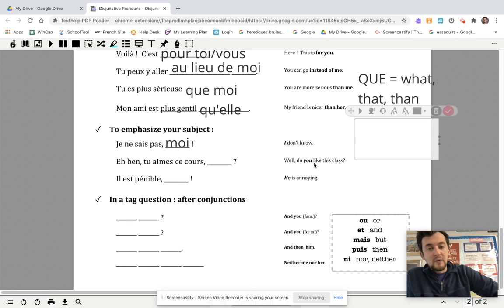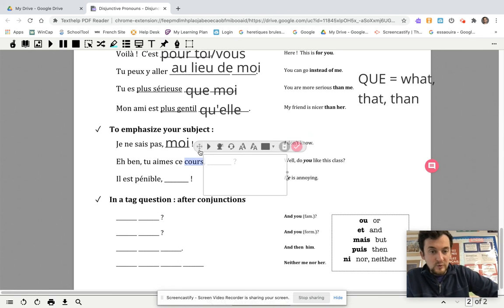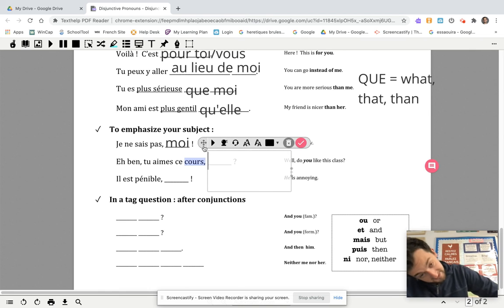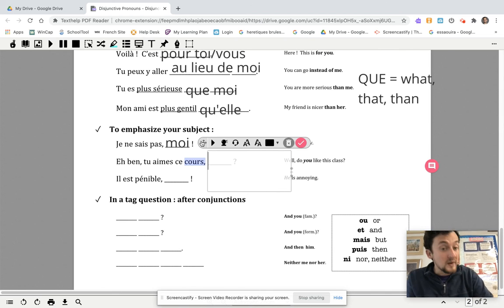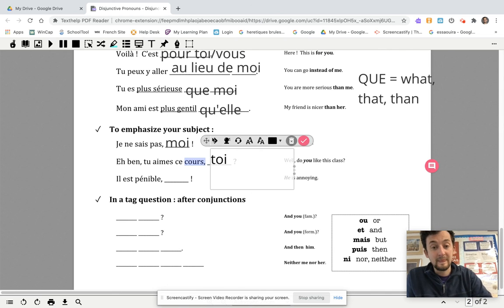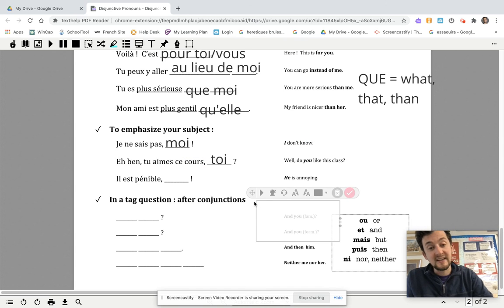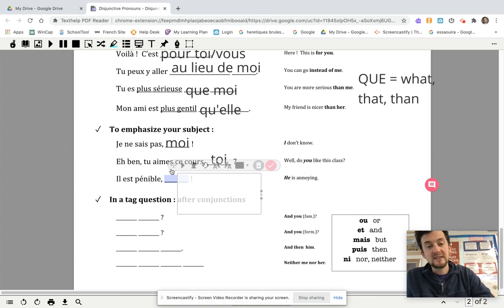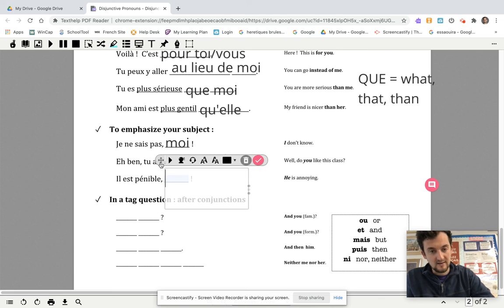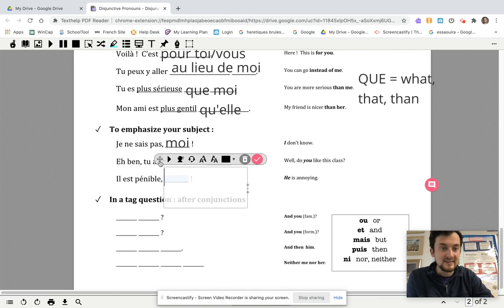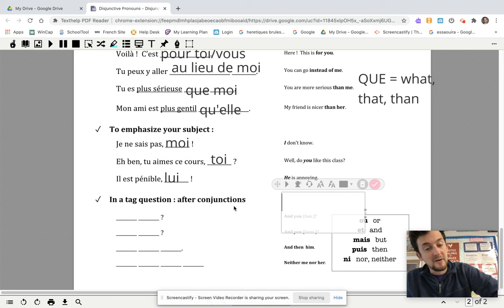Bon, if I want to say, well, do you like this class? You could say, eh ben, tu aimes ce cours? But if you really want to emphasize the you, to emphasize that maybe you don't like it or someone else doesn't like it, or you've already given your opinion, you can say, eh ben, tu aimes ce cours, toi? You like this course, you, and that's how you'd emphasize it. If you want to say, he is annoying, if I just described something as annoying, oh, you think I'm annoying? No, he is annoying. No, il est pénible, lui. To emphasize that you're talking about him.